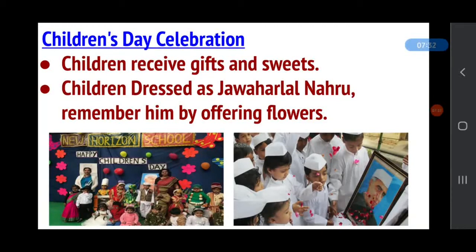Children also called him Chacha Nehru. On this day, special programs are organized. Children receive gifts and sweets from their teachers. And when was Jawaharlal Nehru born? Do you know? 1889, and he died in 1964. Remember the date, remember the years, okay?